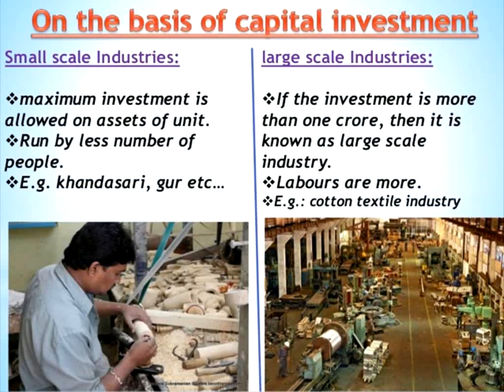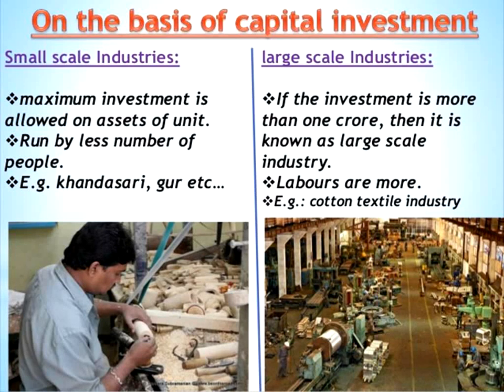And next is on the basis of capital investment, how much investment we put into the industry. On the basis of investment and area, we have small scale industry and large scale industry.